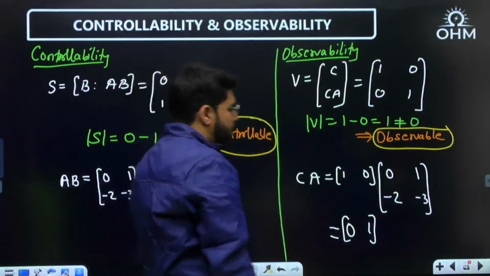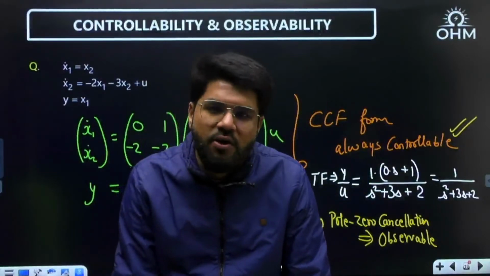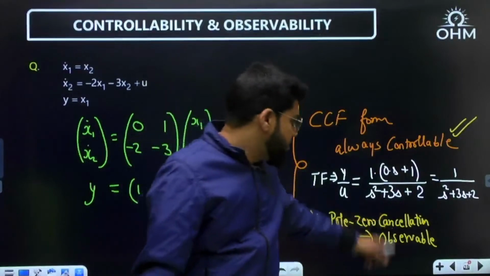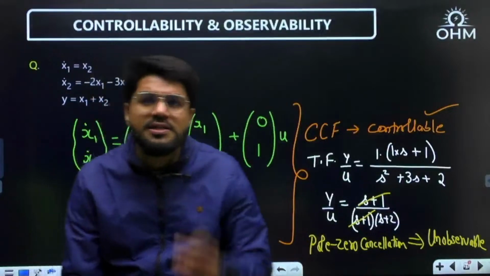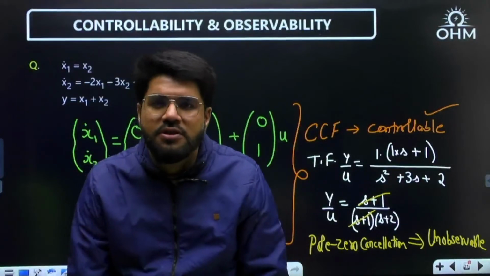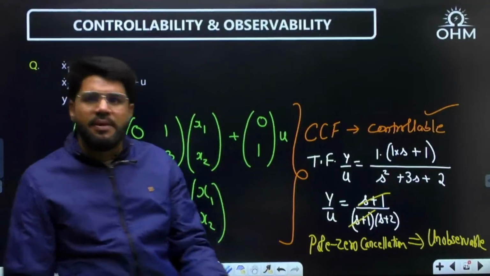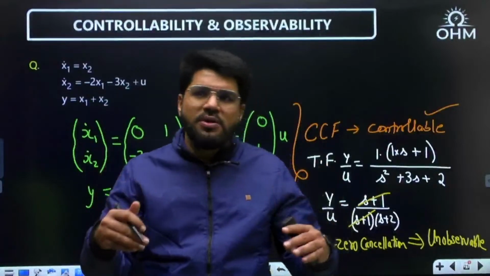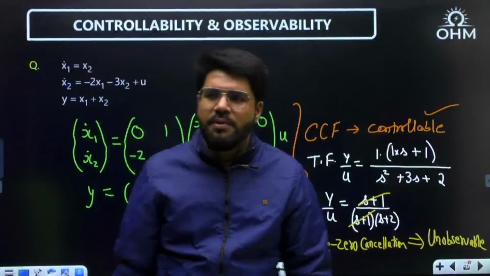I repeat, dear. If a question is given in CCF form, it is always controllable, finish. If there is no pole zero cancellation, it will be observable also. If there is a pole zero cancellation, it will not be observable. So you can totally skip the Kalman's test for CCF form as well as OCF form. OCF form means always observable. Reverse: if OCF is given, it is always observable. If no pole zero cancellation, it will be controllable. If pole zero cancellation, uncontrollable.